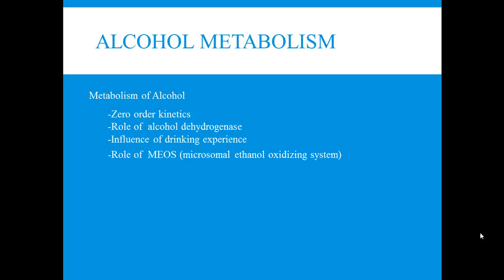It's thought that the activation of this system is what's responsible for the ability of alcoholics to drink lots and lots of alcohol, because this system is helping to metabolize that alcohol. Rates can be doubled or tripled.